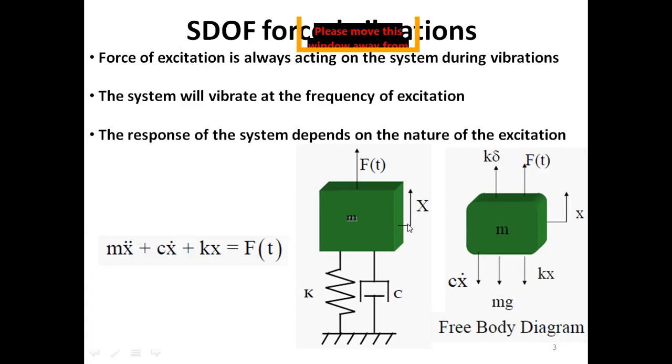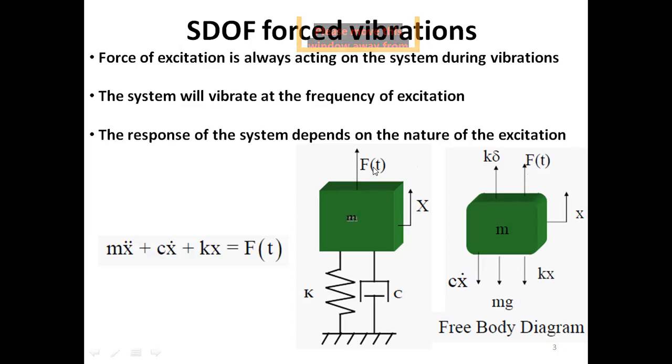Let's say that at this instant the mass is moving in the upward direction. So the spring would extend, and if it extends, it would pull the mass in the downward direction. So the spring force would be in the downward direction, that is opposite to the motion at that instant, and the magnitude is kx, whereas the damping force is always opposite to the displacement. So if the displacement at this instant is in the upward direction, the damping force would be in the downward direction. So here the damping force is c x dot, in the downward direction.